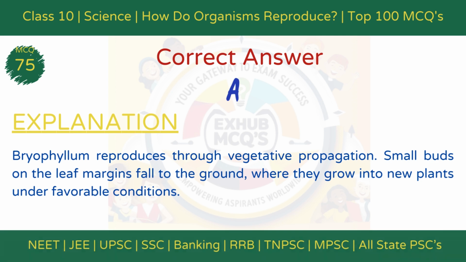The correct answer is option A, Bryophyllum. Explanation: Bryophyllum reproduces through vegetative propagation. Small buds on the leaf margins fall to the ground, where they grow into new plants under favorable conditions.